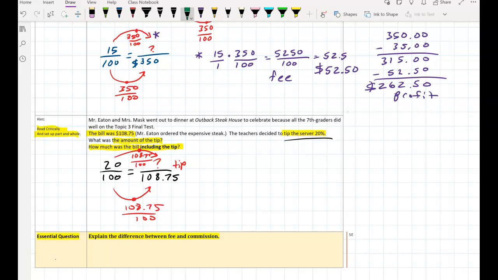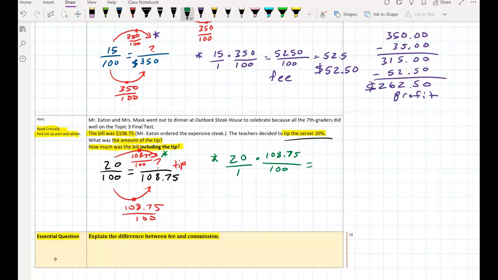Okay, not a lot of room there. I should have given myself more room. But we're going to do this important work over here. So it's going to be 20%, 20 times the 108.75 over 100. Got to make that a 1.